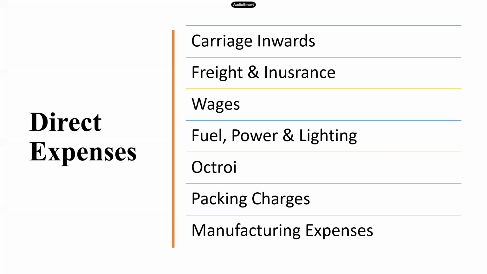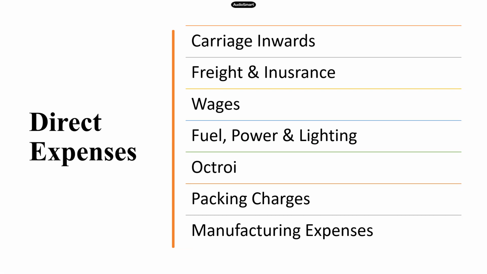And carriage outwards will be taken in the P&L account, whereas carriage inwards will be taken in the trading account. So as I told you, all the expenses which are related to bringing the goods to your godown, or to your factory premises, the expenses incurred in the factory to make the goods, all such expenses are called direct expenses. See the next one, freight and insurance.